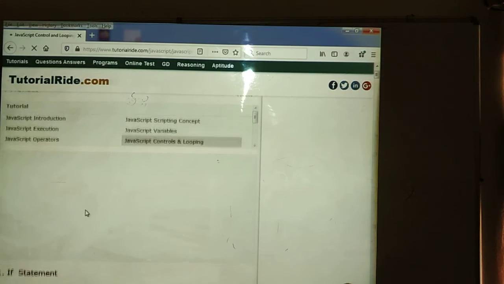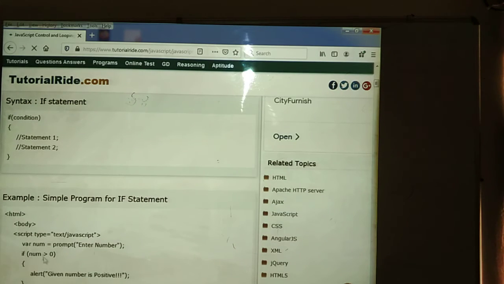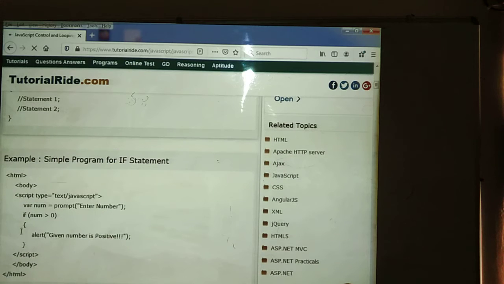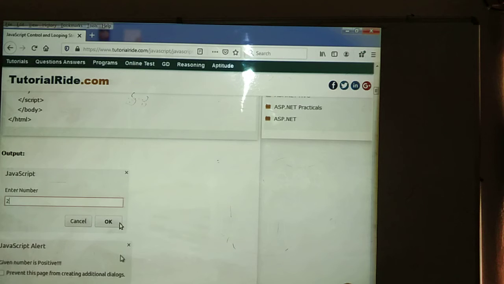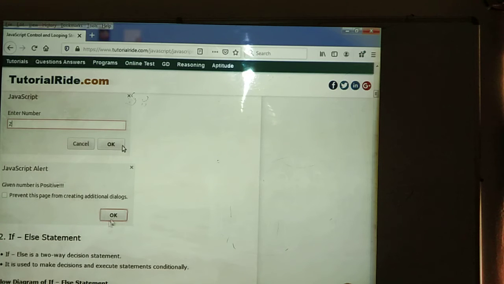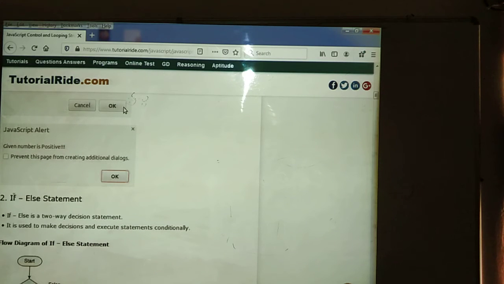Here we have given the 2, which means it is positive. Here we need to verify the condition. What is the condition? If num is greater than 0, and the number we have given is 2, then 2 is greater than 0. The condition is true. Then in the output, the message that the given number is positive will be displayed. Next, the if else statement.